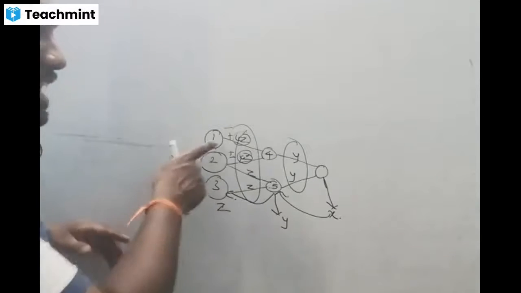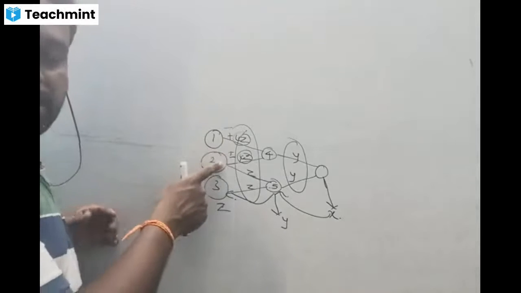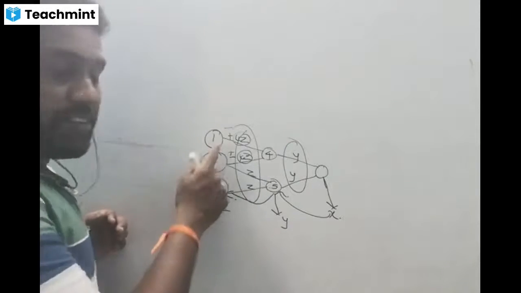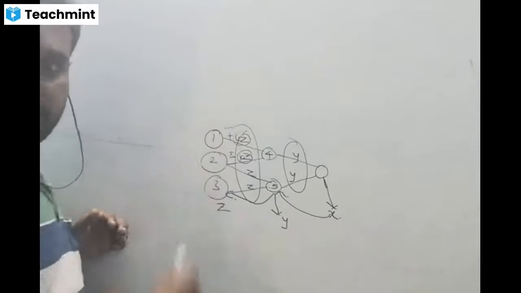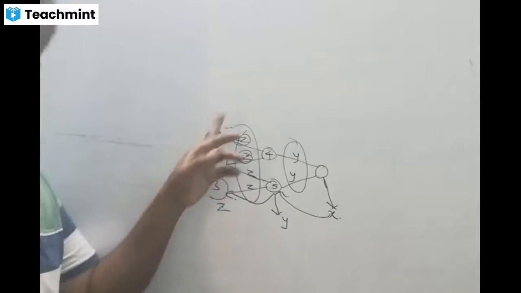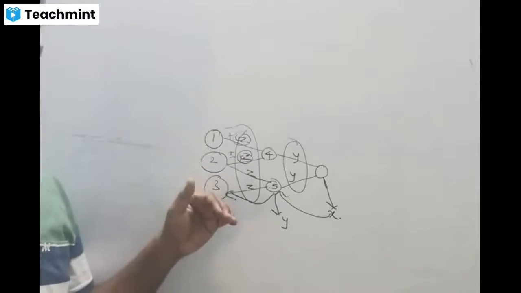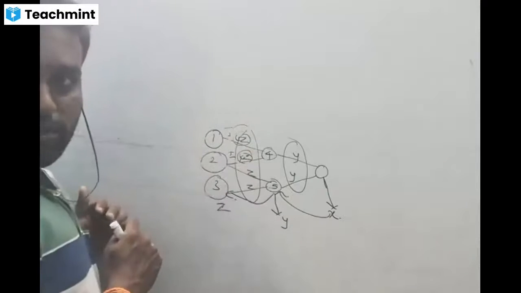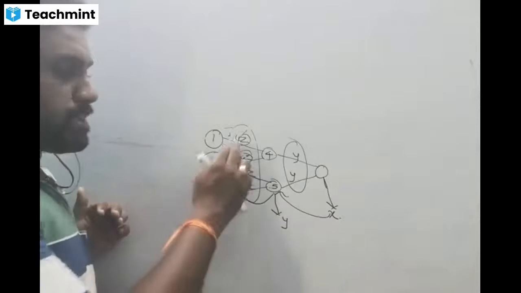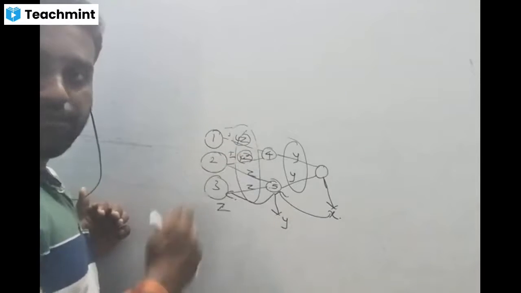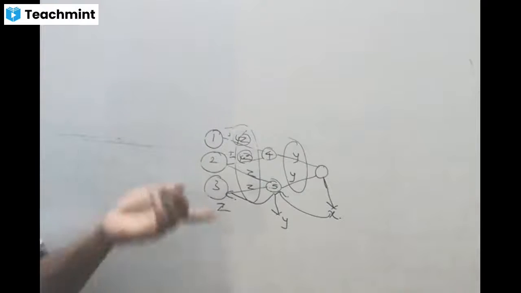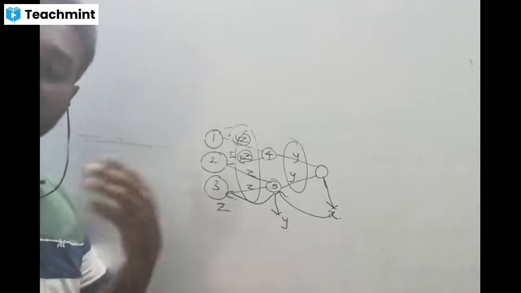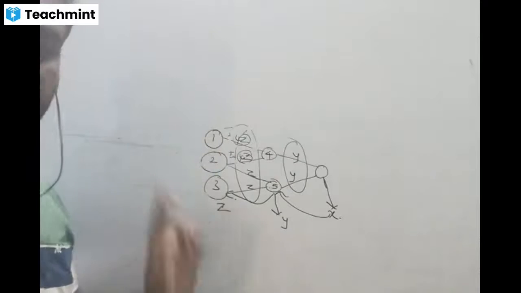So if we have alternate signs with the same coefficients, then we have to add the equations. Listen carefully, my boys. If we have alternate coefficients, plus 4z, minus 4z, plus 5z, minus 5z, then we have to add these two equations, and then the variable will be cancelled. Suppose we have the same sign, plus 4z, plus 4z, or minus 4z, minus 4z, then we have to subtract one equation from the other. Then only the variable will be cancelled.